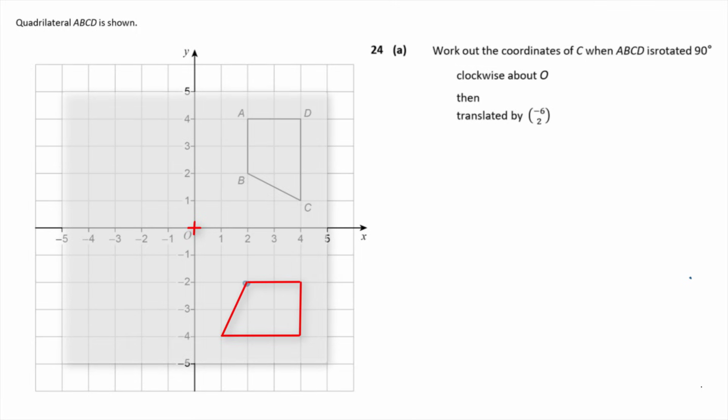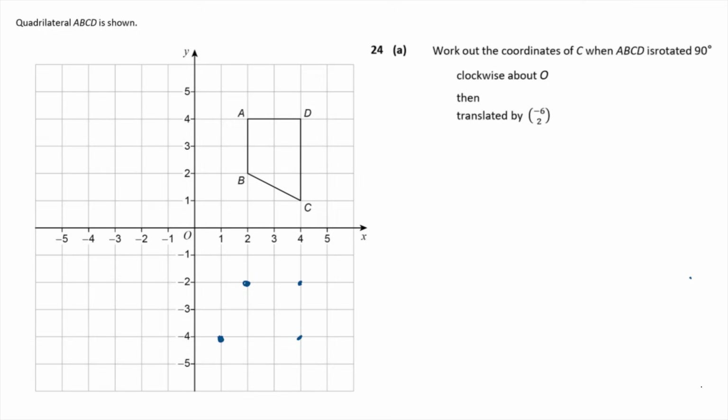If you do that, you should find that B ends up here. C is going to end up down here. A is going to end up here. And D is going to end up down here. Okay? If you get good at it, you can do it without tracing paper, but you have to be pretty pro, I think, in order to do it. Then join them up with a straight line. Okay, so that's going to be my shape after the rotation. So that is C dash, B dash, A dash, D dash.